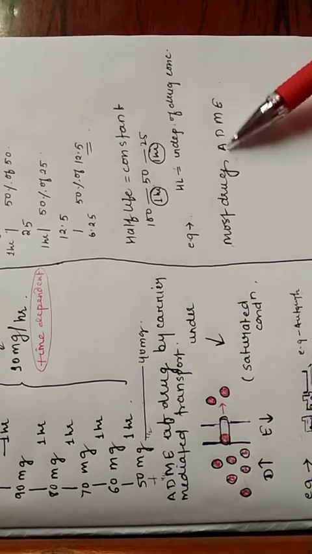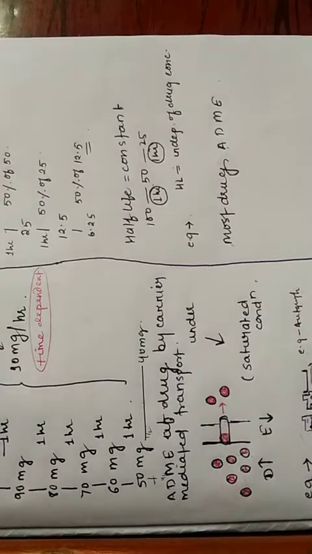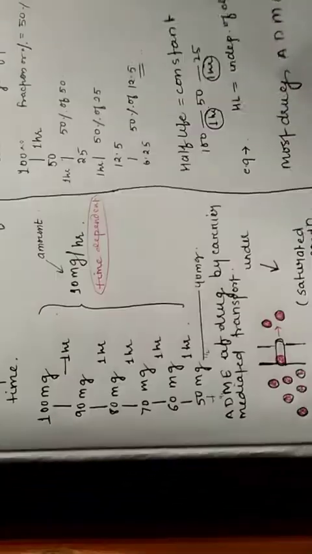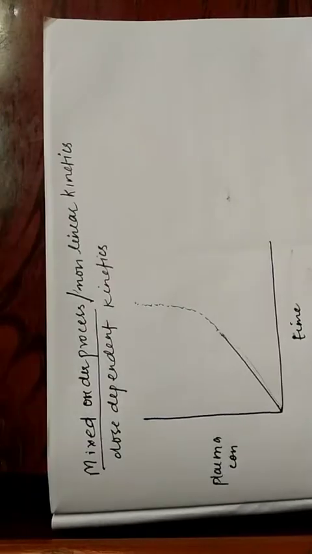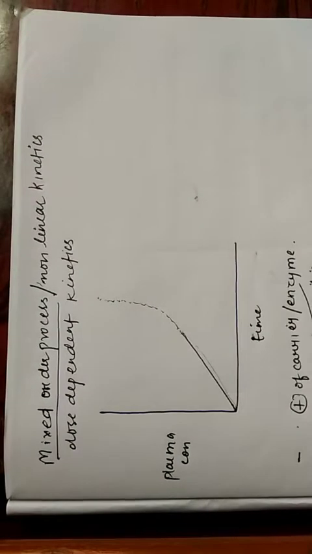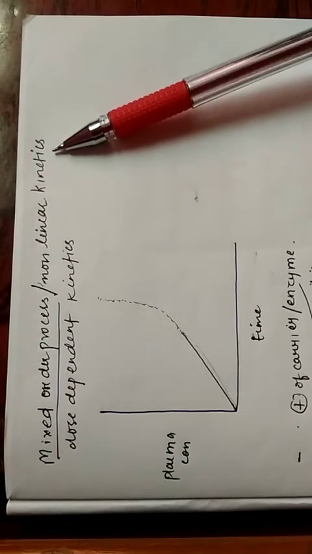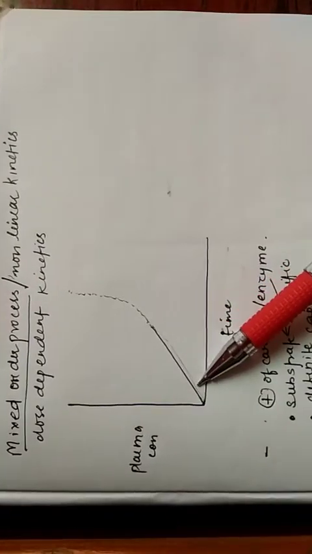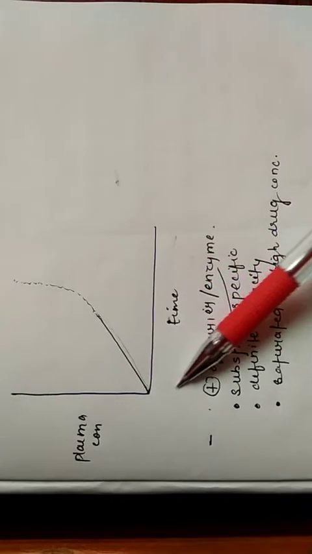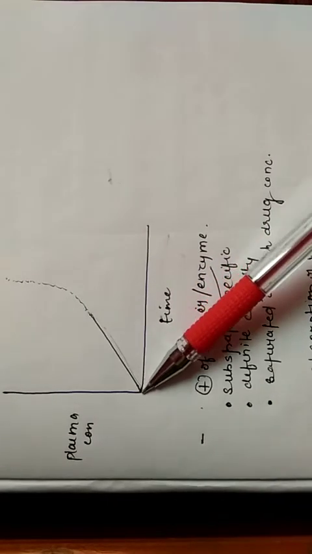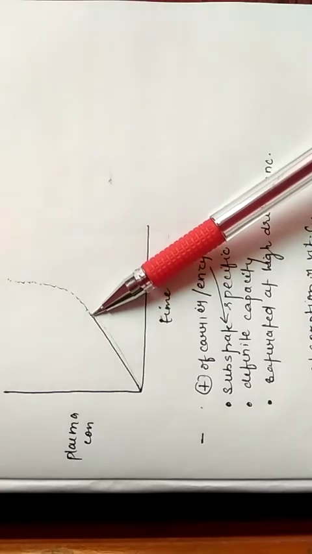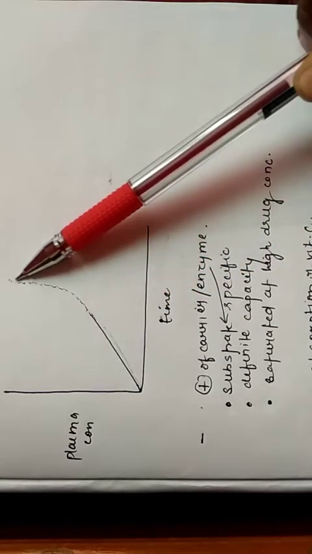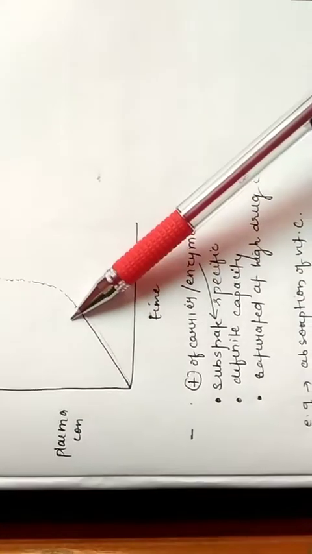Now we will talk about the mixed order kinetics. This mixed order kinetics is also known as non-linear kinetics and dose dependent kinetics. What happens in this mixed order kinetics is that the drug follows first order kinetics and then it follows zero order kinetics. Why is it so?